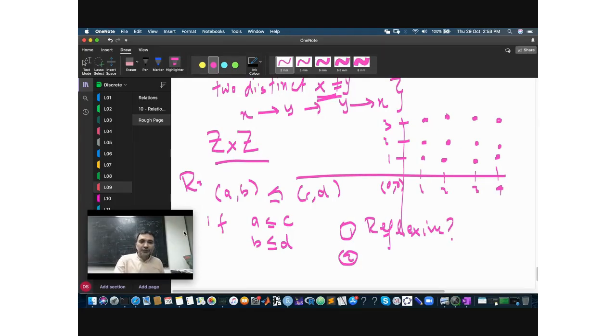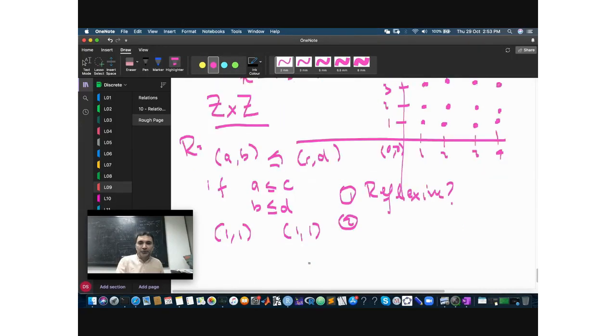So look, let me take 1 1, okay, and let me take 1 1. And the question is, do I have this less than or equal to relationship or not? Okay, I do, right? Because 1 is less than or equal to 1, and 1 is less than or equal to 1, right?